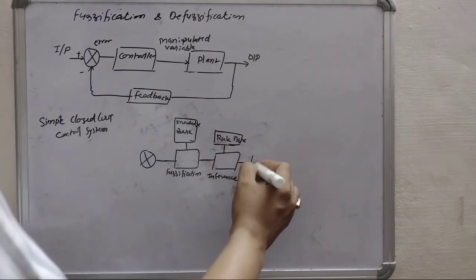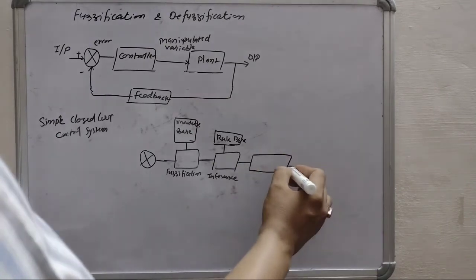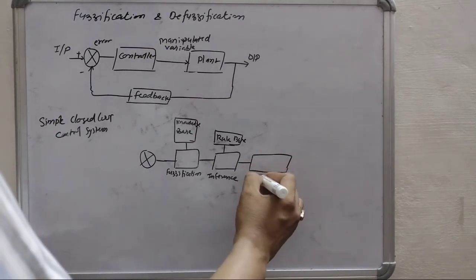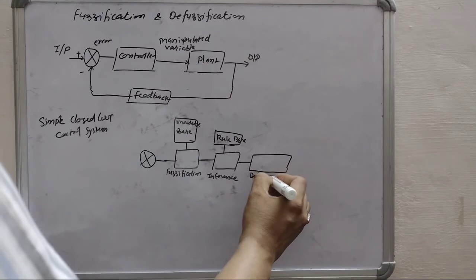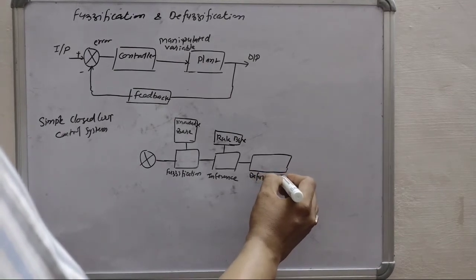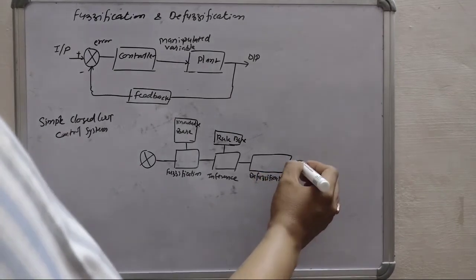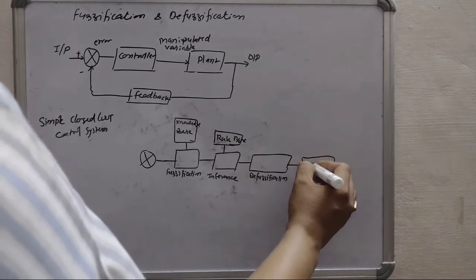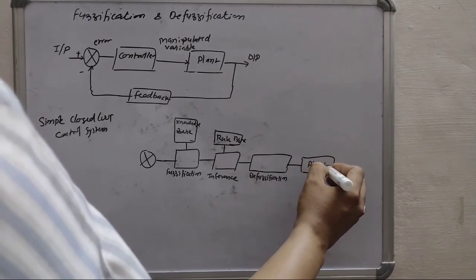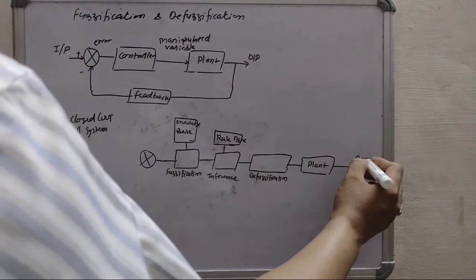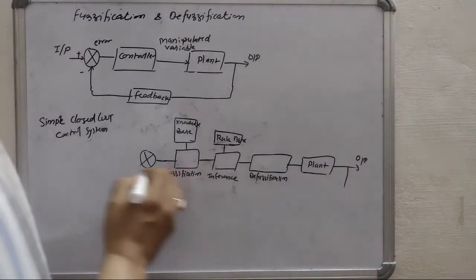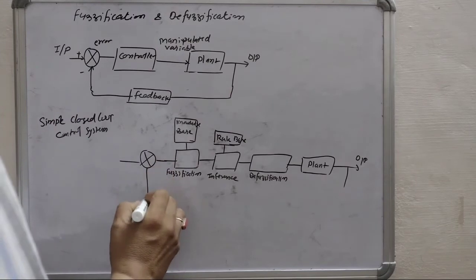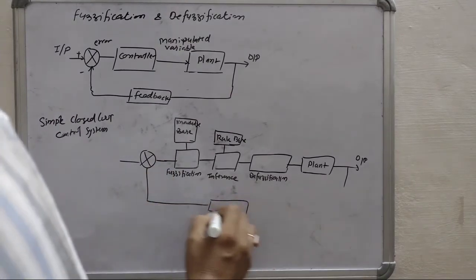Then defuzzification. Then plant. Then output. Here it may be feedback.